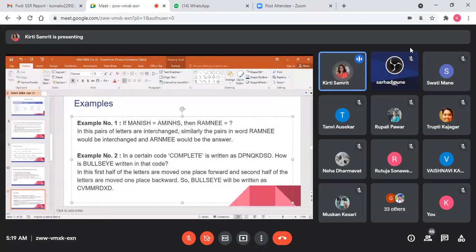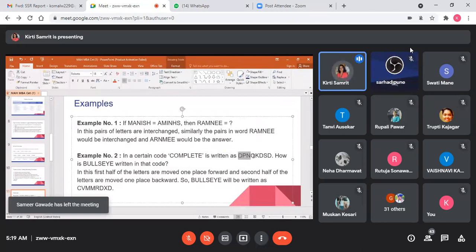Now see example number 2. In a certain code, complete is written like this. Simple logic is there: C after C, D, O, P. So it is a simple plus one logic. But again, not only plus one logic. See here, M after an N, P after P, Q, L. No, students, here C, U. There is a different logic.